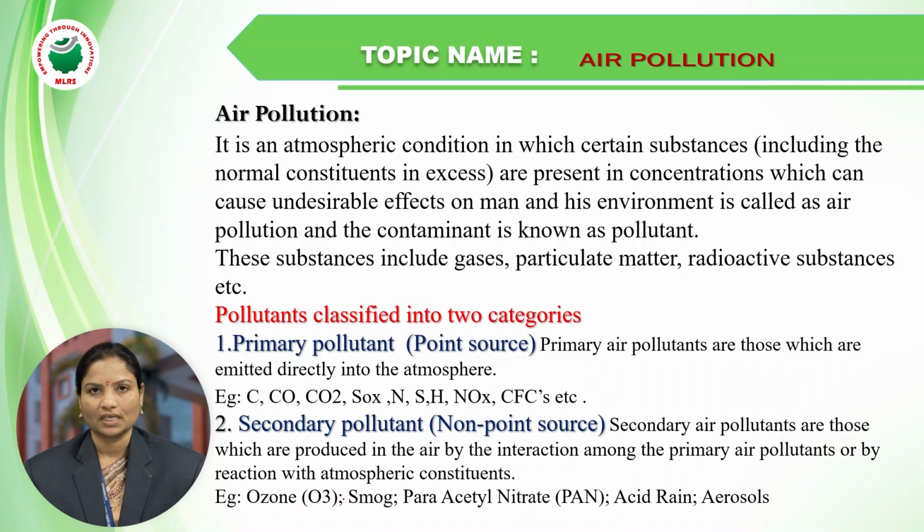Ozone, O3, smog, PAN (peroxyacetyl nitrate), acid rain, and aerosols. These are examples of secondary pollutants. Primary and secondary pollutant chemical substances are examples of air pollution.